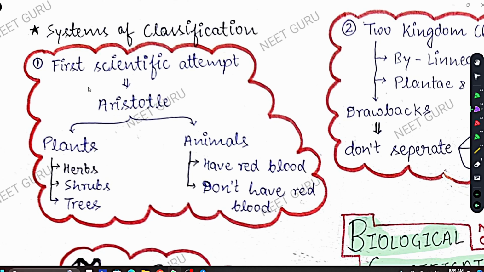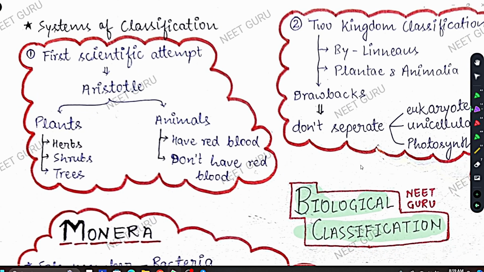So the name of our chapter is called biological classification. So we are dealing with classification. What is classification? Basically grouping, or making groups.